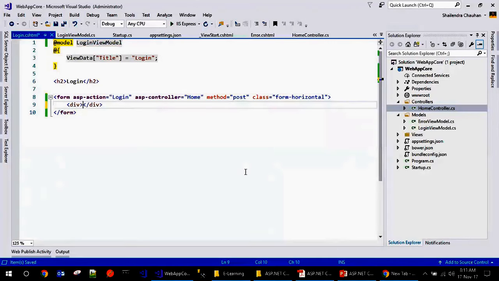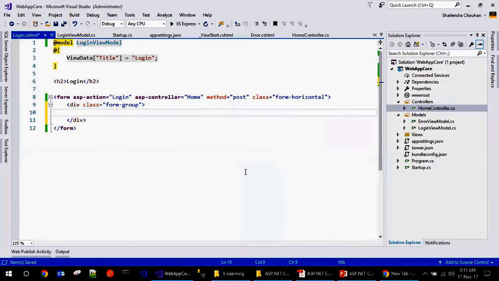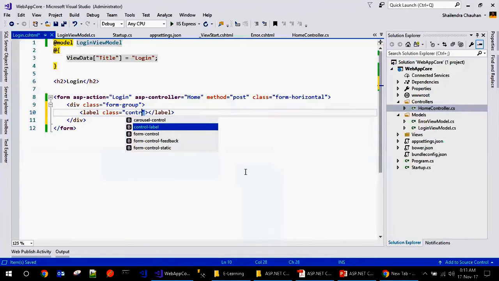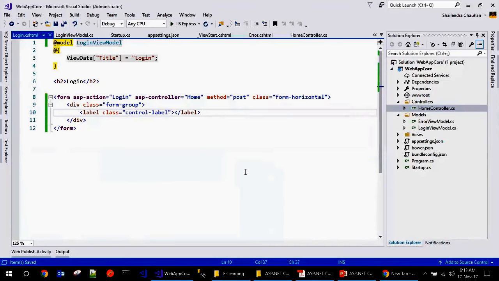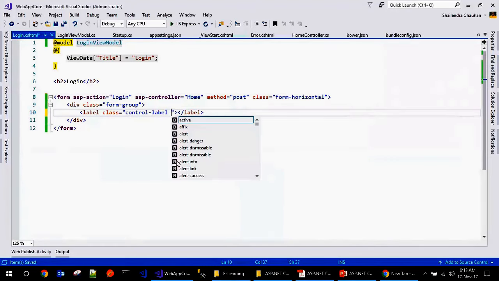And here we can design a div using Bootstrap. It will be form-group, then define a label. In the label, we have the control-label class. So if you want to define the label, we have a control-label class, then define the Bootstrap grid.